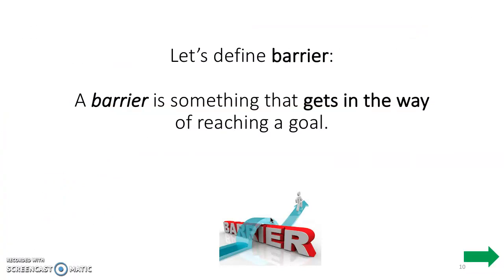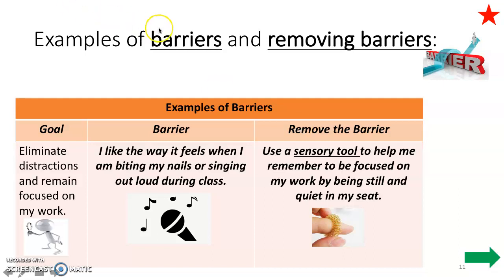Let's define barrier this time. A barrier is something that gets in the way of reaching a goal. Erin, read it with me this time. Get ready. A barrier is something that gets in the way of reaching a goal. Read it by yourself this time. Nice work.